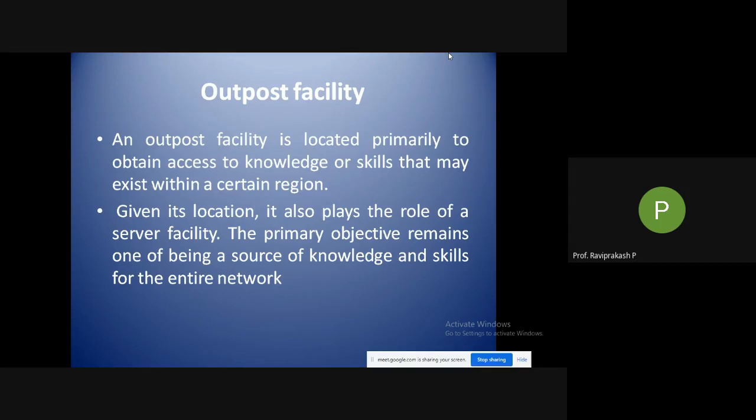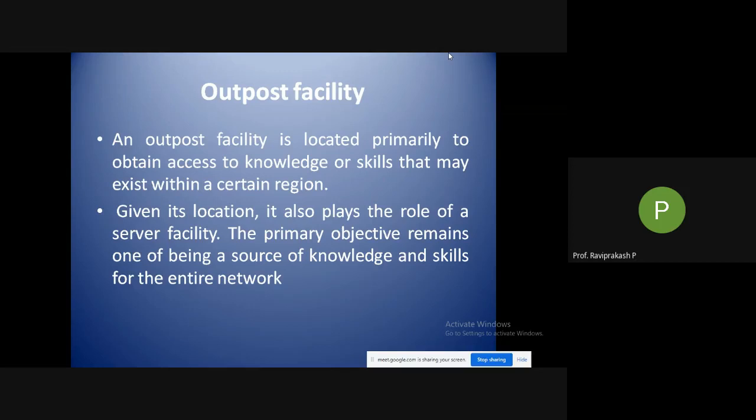Given its location, it also plays the role of a server facility, because it is serving the nearby areas only. The primary objective remains being a source of knowledge and skills for the entire network.